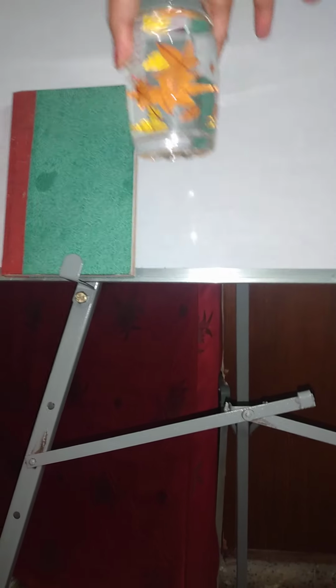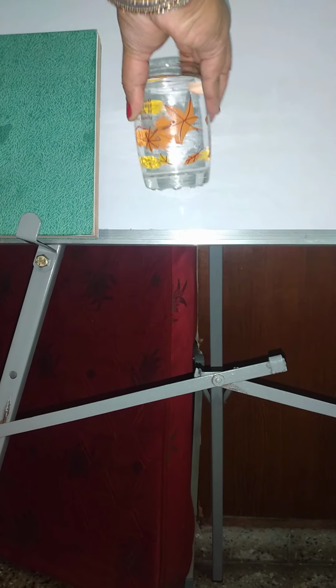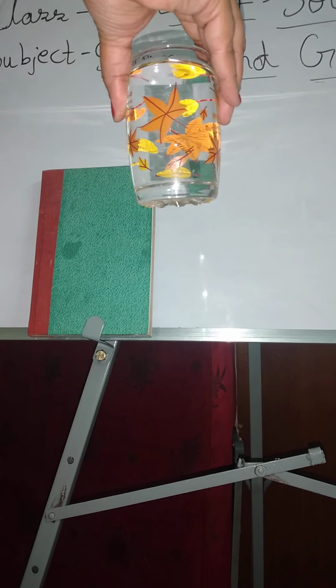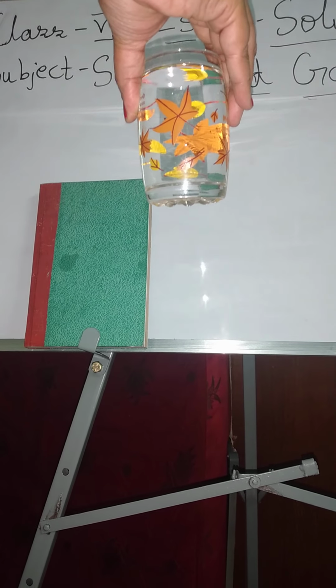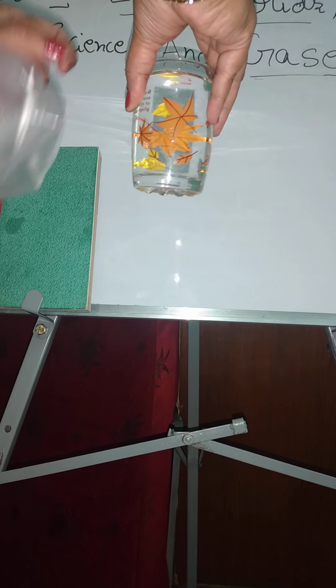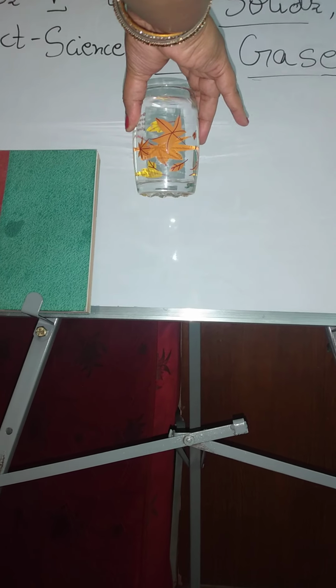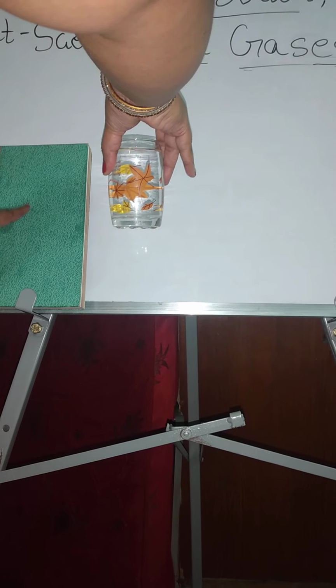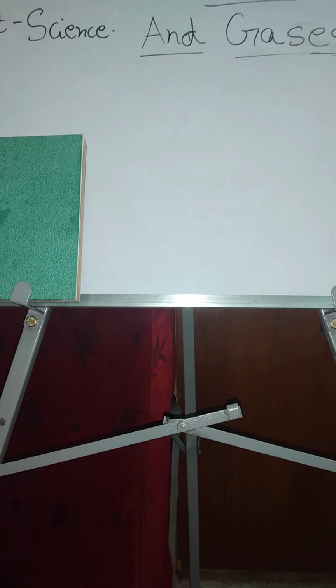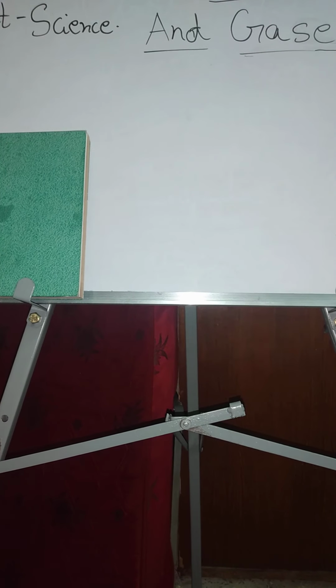Now, what is this? This is a glass of water. Means what, children? Liquid. Unlike solids, in liquids the molecules are not close to each other, due to a weak force of attraction. That means the weak force of attraction will be there, so they are not very close. That's why it is not packed like this. The molecules are not closely packed. This is liquids. Next, we are going to talk about gases.